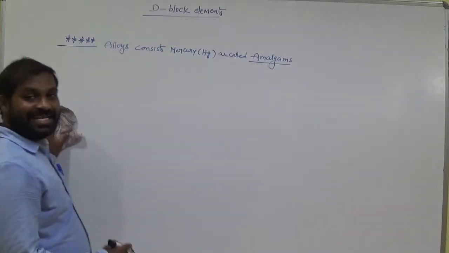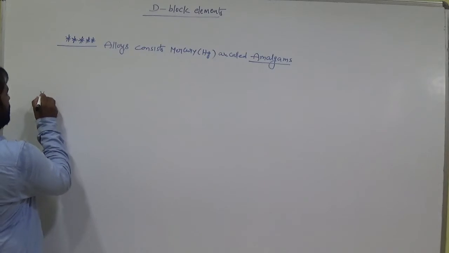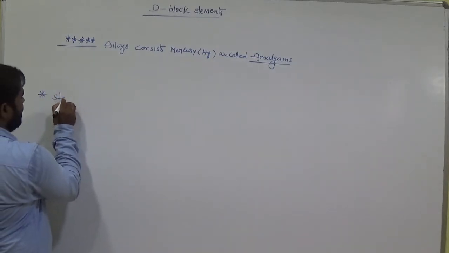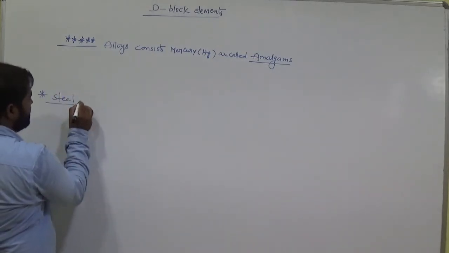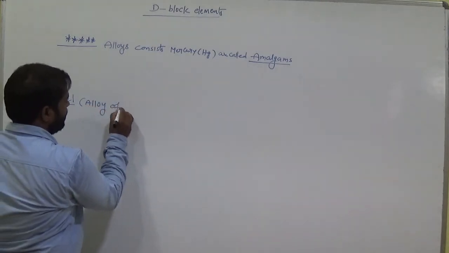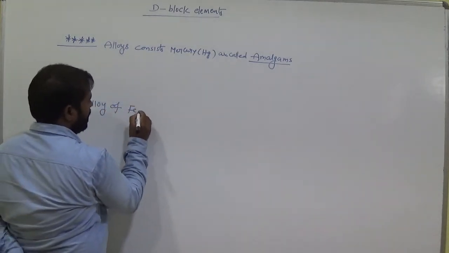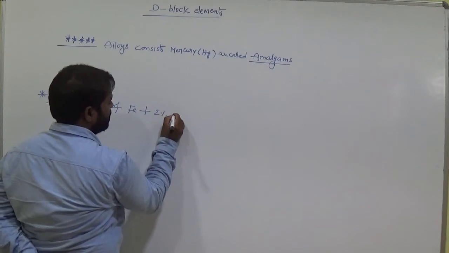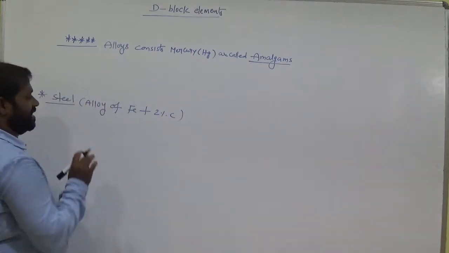And next, steel is a very important alloy. You know very well, steel is an alloy of iron plus 2% carbon. This is called steel, remember this.